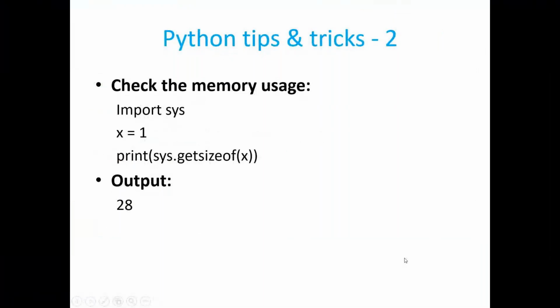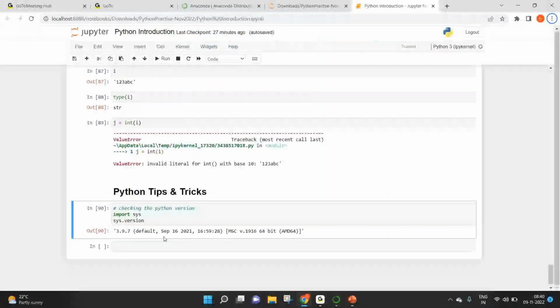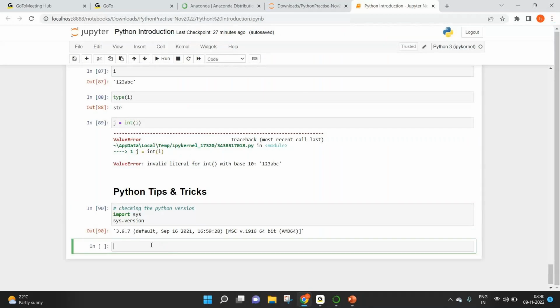Now let's talk about memory usage. Suppose you have defined a variable or identifier with an integer value, let's say 1. If you wanted to find out how much memory it is occupying, you can again use the sys library: sys.getsizeof of that variable name. You should be able to get the memory usage. Let's get the memory usage.